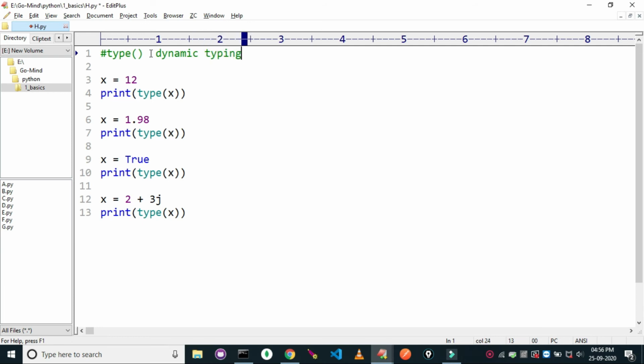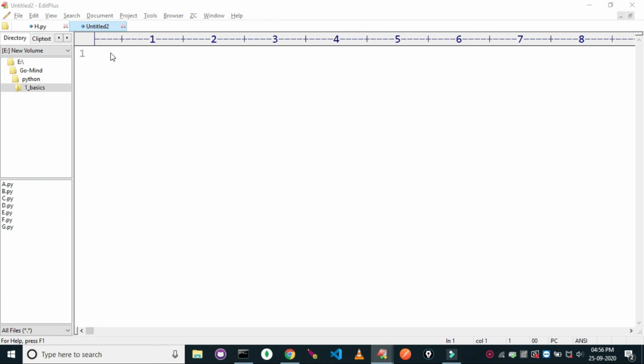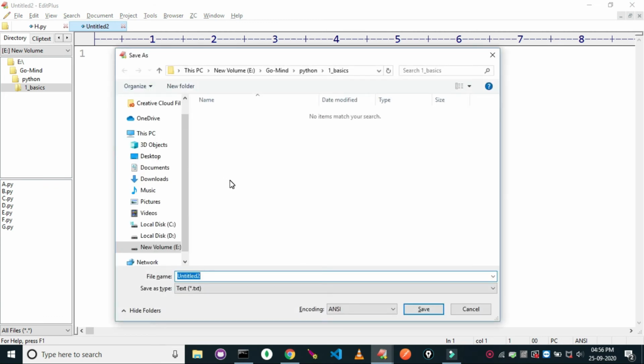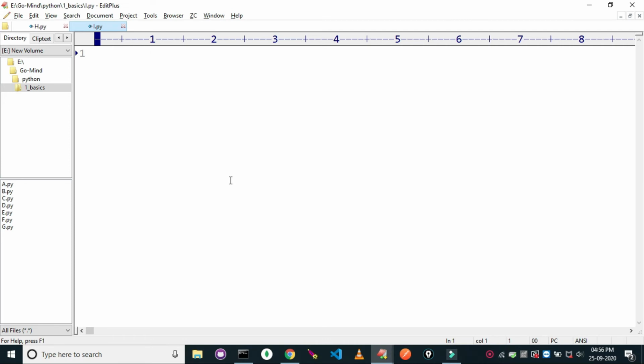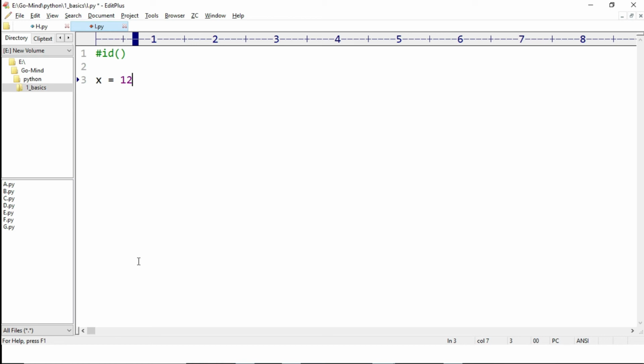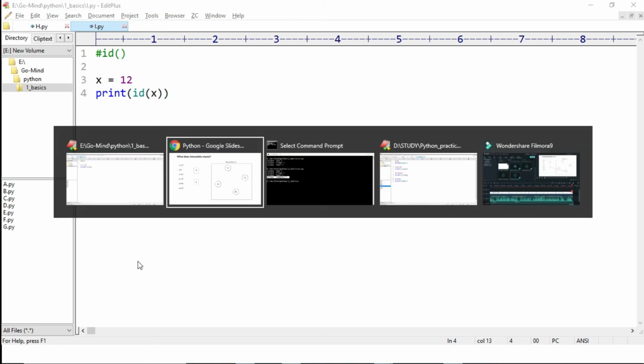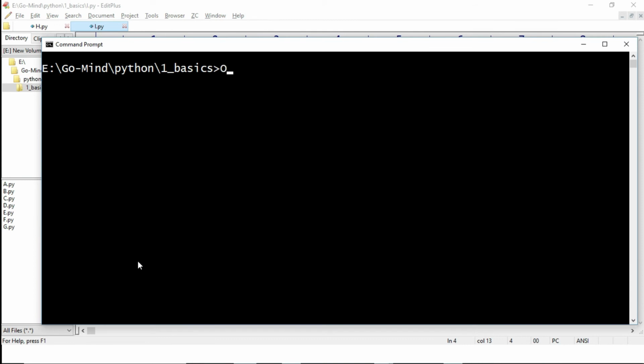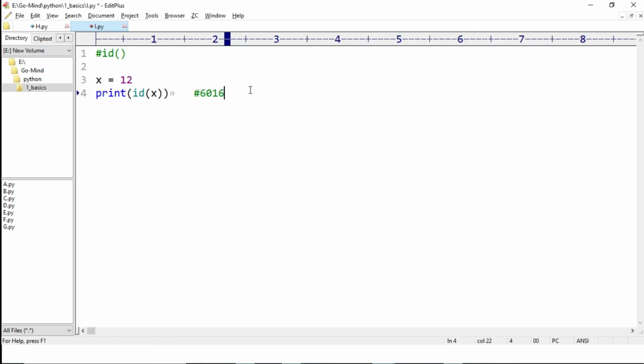Okay, now we'll see immutability of objects. For immutability, we will basically use the function which is known as id. It is just similar to the type function. It also requires one argument. So x equal to 12, print id of x. Okay, print id of x. So let's see what happens. Okay, this was the id of 12.